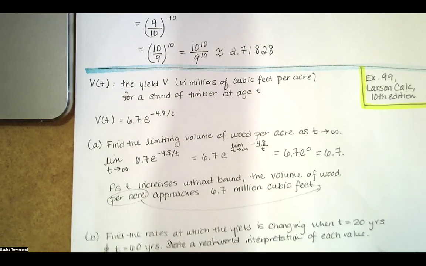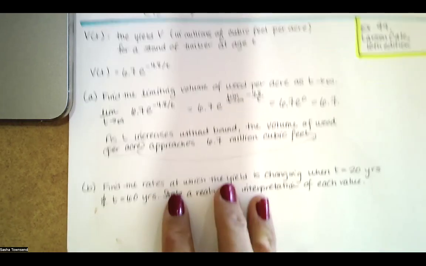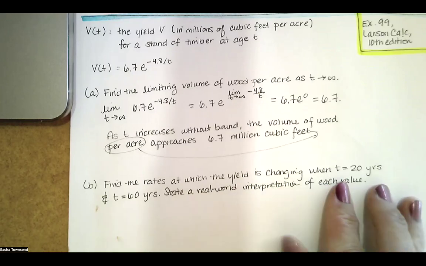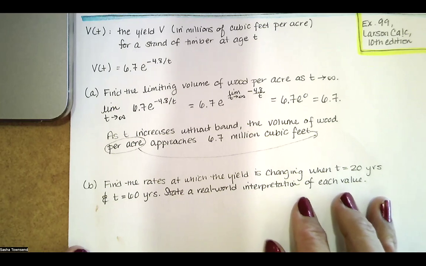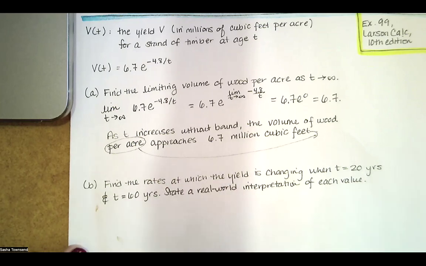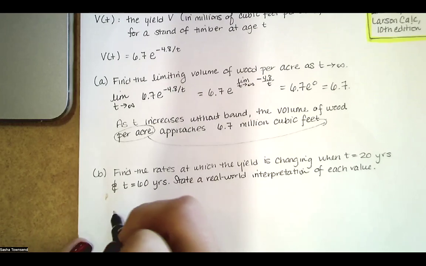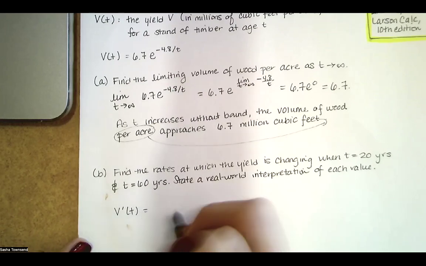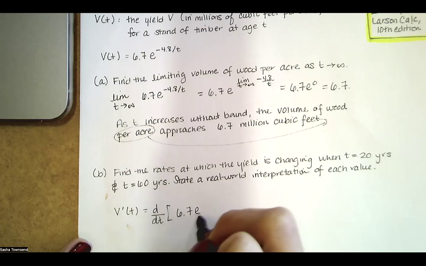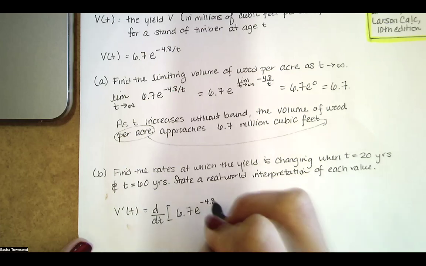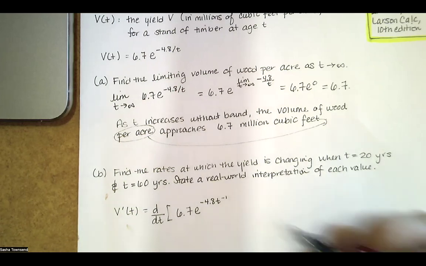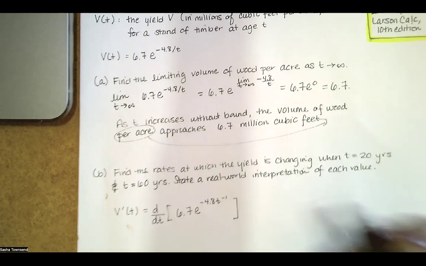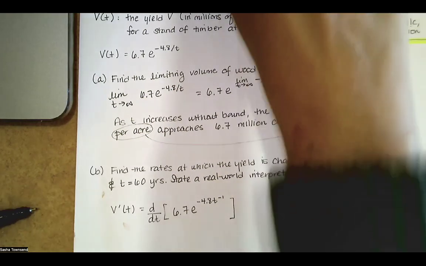I'm actually not sure. Now we're asked to find the rates at which the yield is changing when t equals 20 and t equals 30 or 60 years. Basically, that's just asking us for a derivative at two particular values of t. So we'll compute the derivative of this. It's actually relatively simple to do. And that negative 4.8 divided by t, we can rewrite as negative 4.8 times t to the negative first power. And then we see that we're just going to use the chain rule.